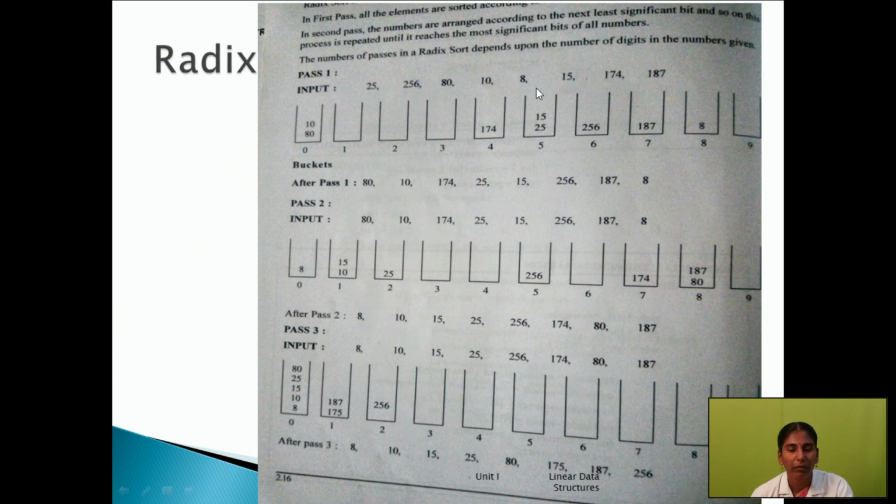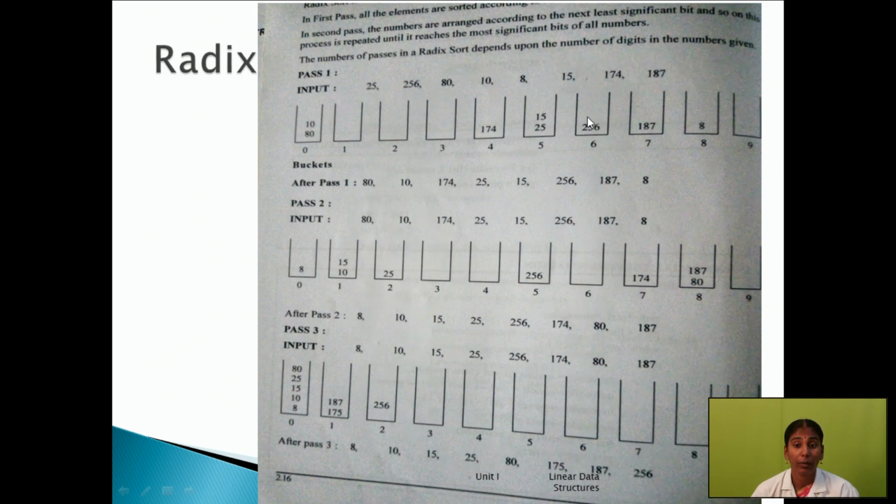So we have to store each in the corresponding bucket. Listen, 187: where is the 7th bucket? Here, so we put 187 here. The next, 174: 4 is the least significant digit, so this element will be stored in the 4th bucket. The next, 15: the least significant digit is 5, so it will be stored in the 5th bucket. Then 8 is stored similarly.